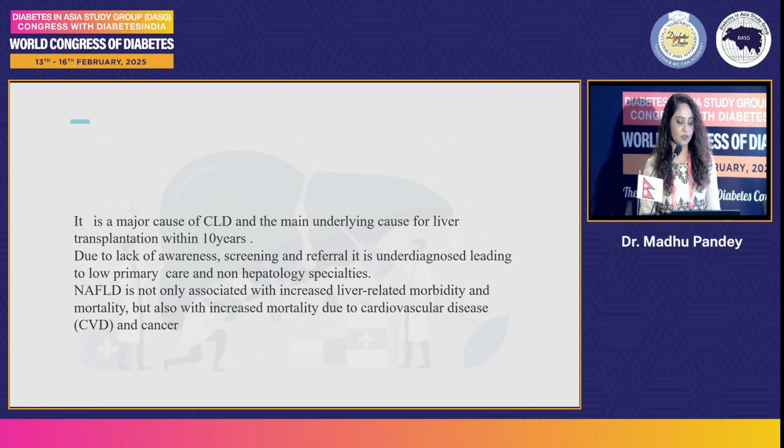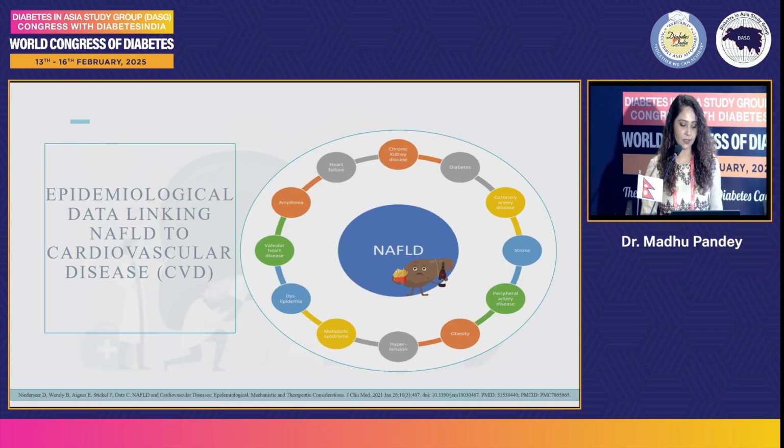Due to lack of awareness, screening, and referrals, it is underdiagnosed, leading to low primary care and non-hepatology specialty attention. It is also associated with increased liver-related morbidity and mortality, but also increases the mortality due to cardiovascular disease and cancer. And talking about the epidemiological data, it has been covered.